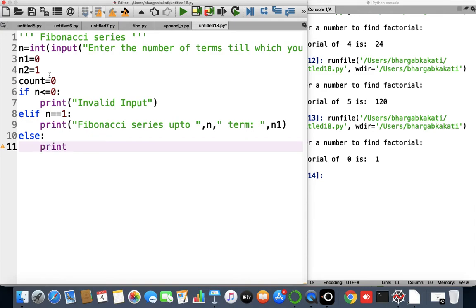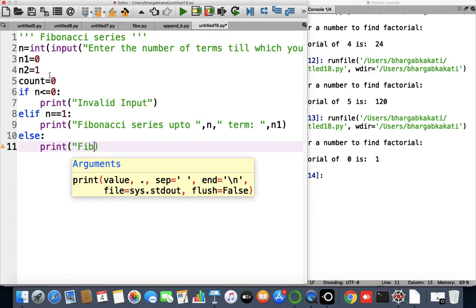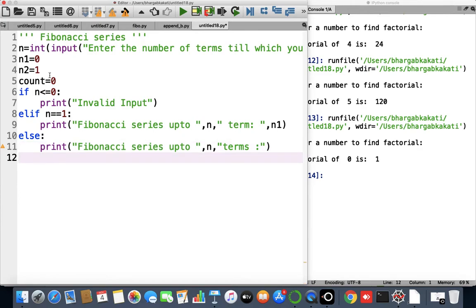Now in the next line, I'll display the message like Fibonacci series up to n terms. Okay, we'll just display it like this: Fibonacci series up to n terms, and then we'll apply the while loop here.